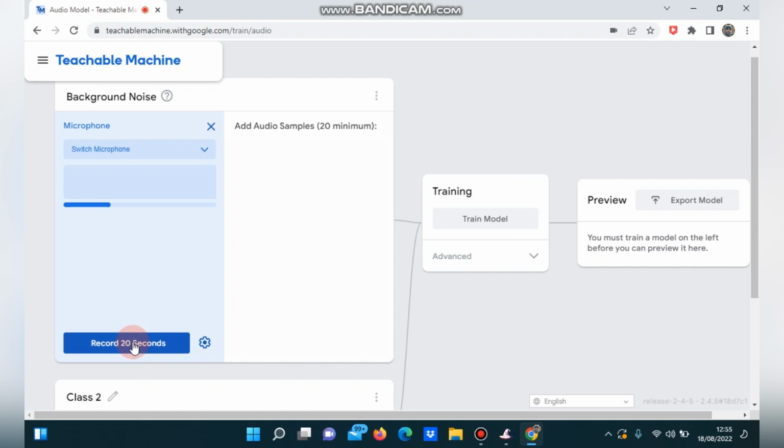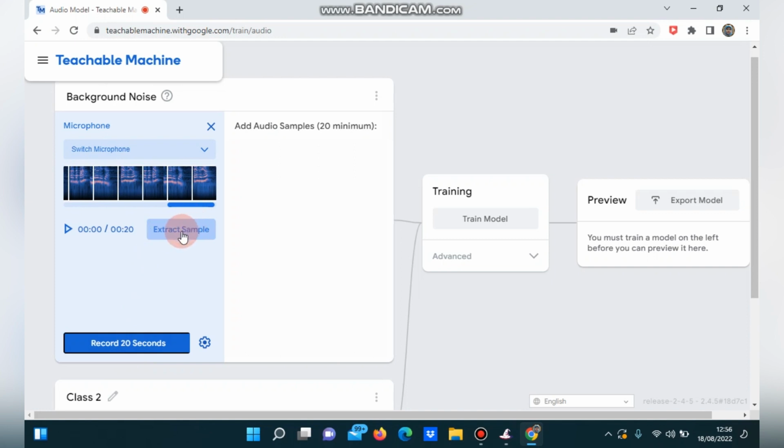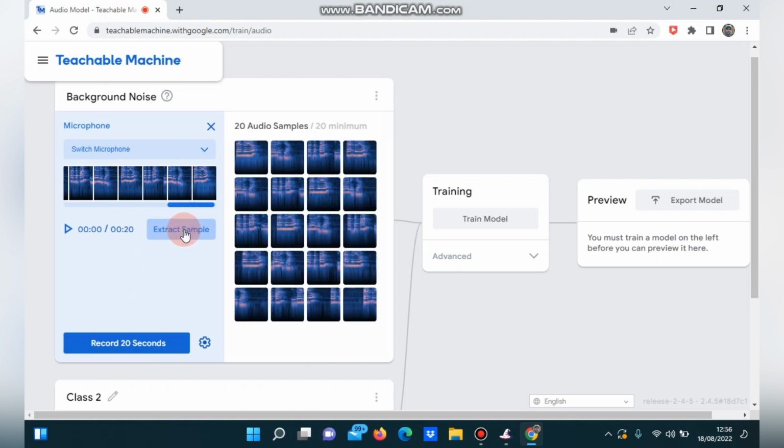Now we click record. Spendoyo terdepan Indonesia. Okay. After that, we click extract sample. Then the sample will appear here.